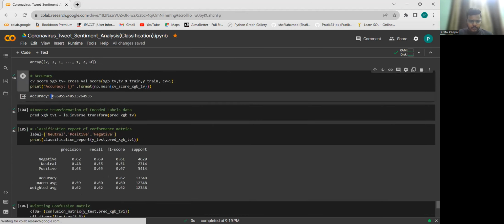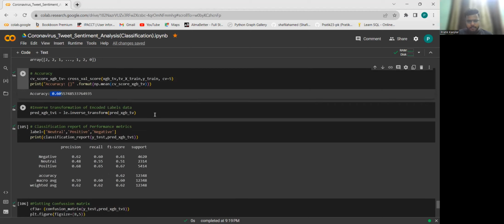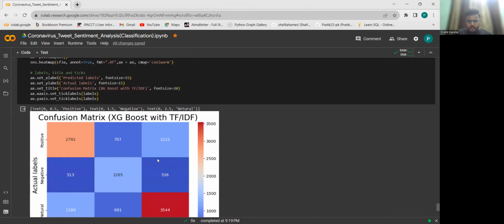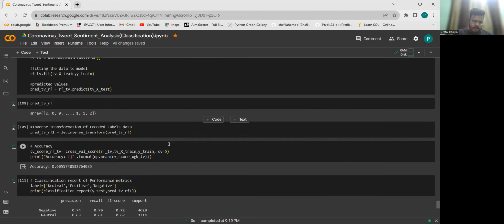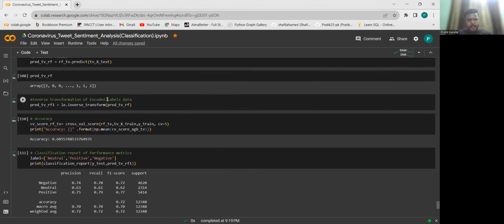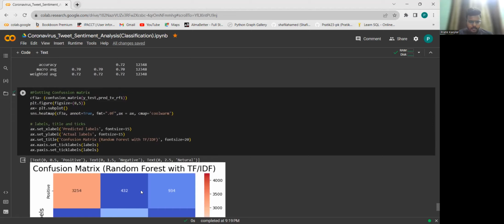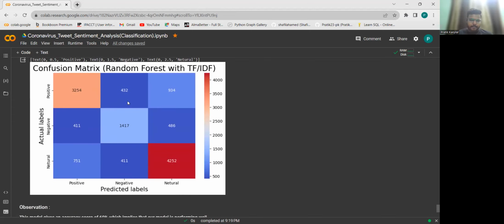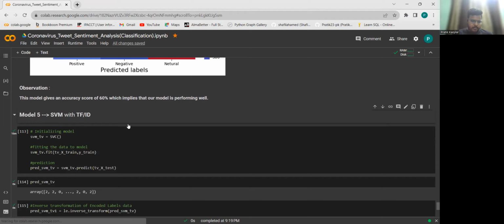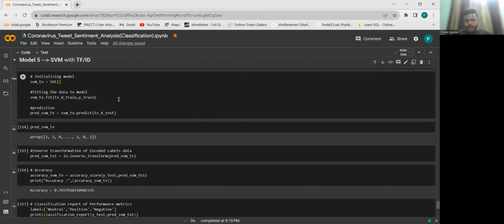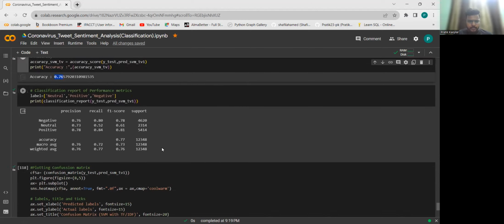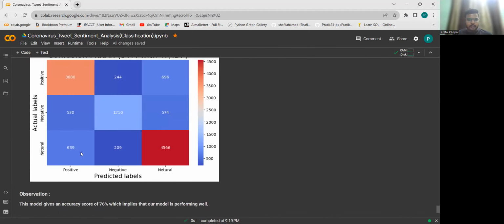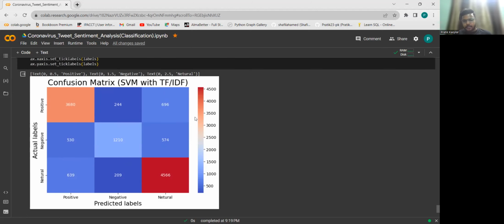This is followed by XGBoost classifier using TF-IDF, and we have an accuracy of 60% using this model. And this is how its confusion matrix looks, followed by random forest using TF-IDF, which again gives 60% accuracy. And this is how the confusion matrix looks, followed by the last model, that is SVC using TF-IDF. This model gives 76% accuracy, and this is how the confusion matrix looks.